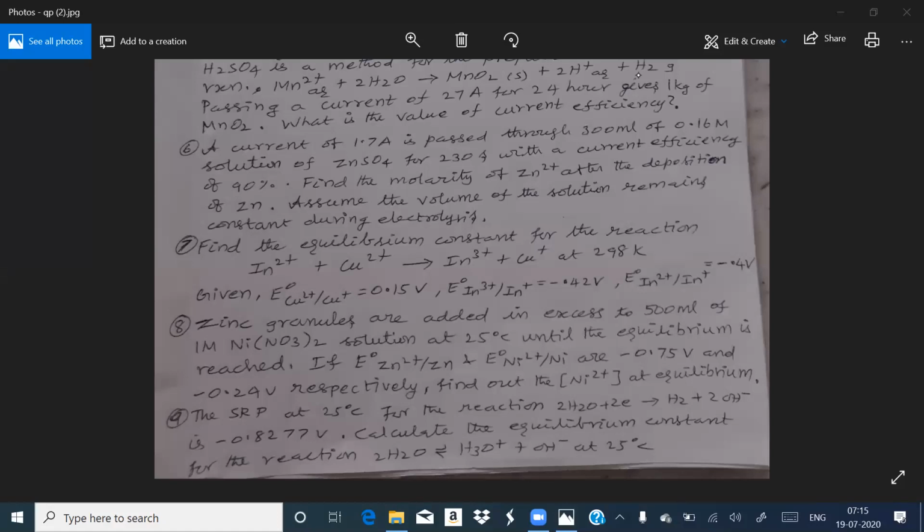Here indium +2 is converting into indium +3, so it undergoes oxidation. Cu+2, cupric, is converting into cuprous, so it undergoes reduction. Given E naught of Cu+2 bar Cu+ is given, that means it is a standard reduction potential. In+3 bar In+ is given, +3 converting into +1, it is also a reduction potential. +2 converting into +1 is also a reduction potential.